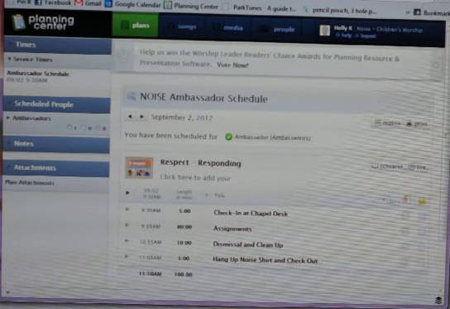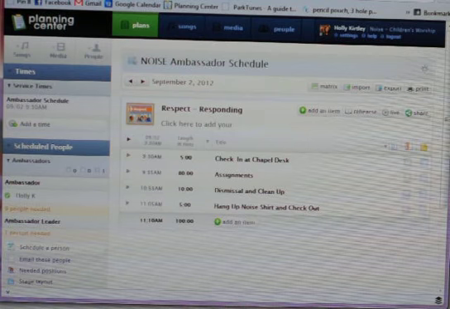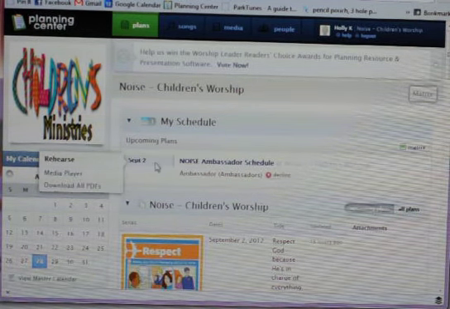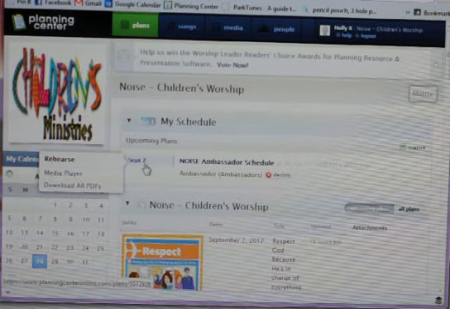One more thing I'd like to show you, and that is your homepage. So if you go to PlanningCenterOnline.com and you log in, the first thing that you will see up here at the top is My Schedule, and it'll show you all of the Sundays that you are scheduled to work, or that your child is scheduled to work.